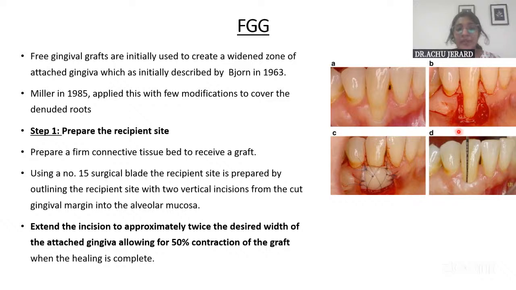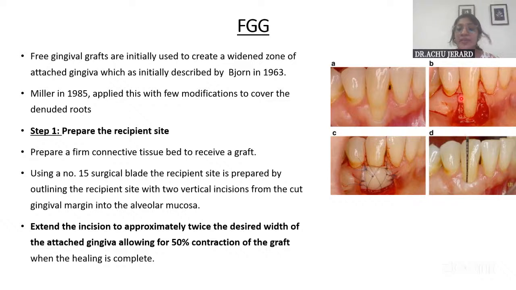Okay, I'll repeat it. When you say about FGG, you have to say this was initially brought about for increasing the width of attached gingiva, and later some modifications were brought to cover the denuded root surface. Regarding the preparation of the recipient site, you have to make sure that a firm connective tissue bed is prepared to receive the graft. With the number 15 surgical blade, prepare the recipient site, raising a split thickness flap.